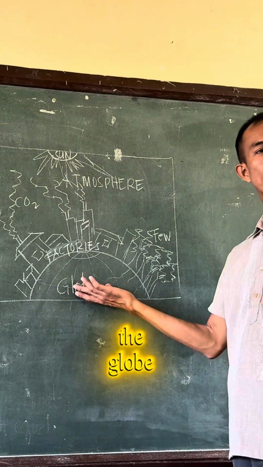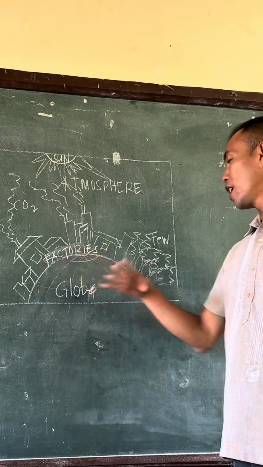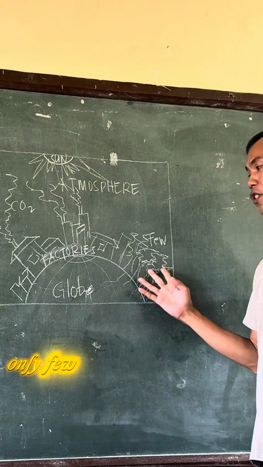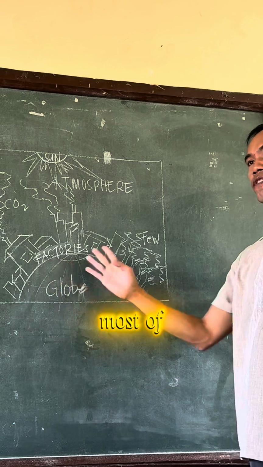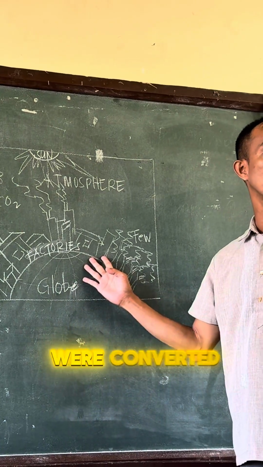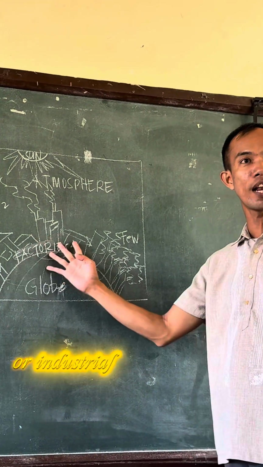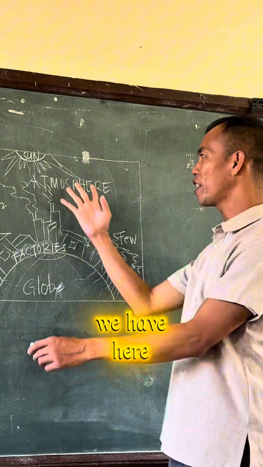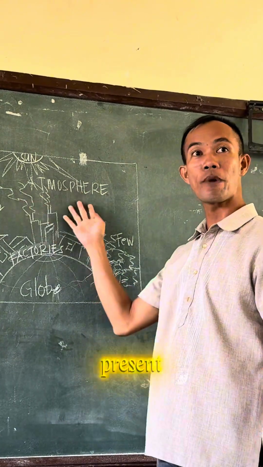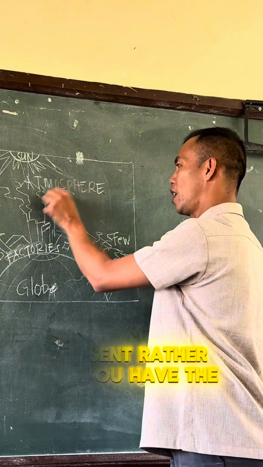We have here the globe. Factories. Only a few trees remain because most of the forest and other agricultural lands were converted into factories or industrial lands or housing projects. You have here the atmosphere, where air is present.